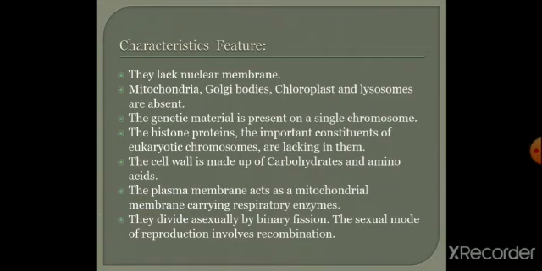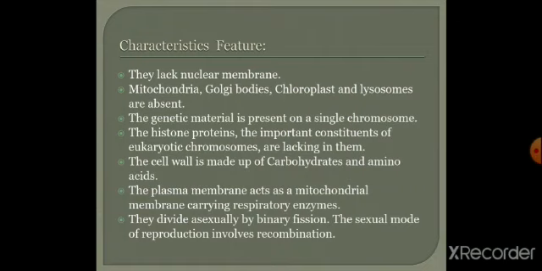Likewise, being primitive, the genetic material is a single chromosome. But in the case of the eukaryotic chromosome, histone proteins will be there. But here, the histone proteins are lacking. The cell wall is made up of carbohydrates and amino acids.